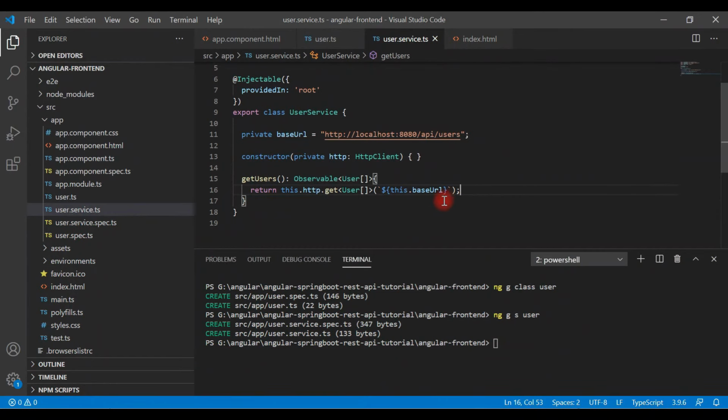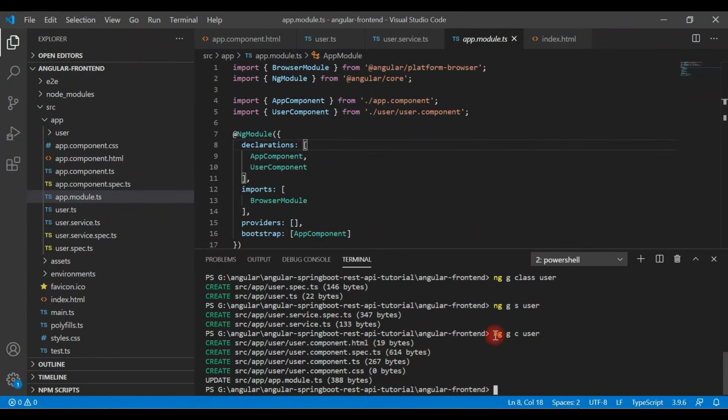Now let's go ahead and create a component. Let's go to the integrated terminal and just type the command ng g c, g for generate, c for component, followed by the name of the component. So look at here, this command created 4 files and updated 1, app module. Okay, it means that Angular CLI will automatically add this newly created component in app module in declaration section. So look at here, Angular CLI will automatically add user component to the app module. We no need to explicitly add user component here.